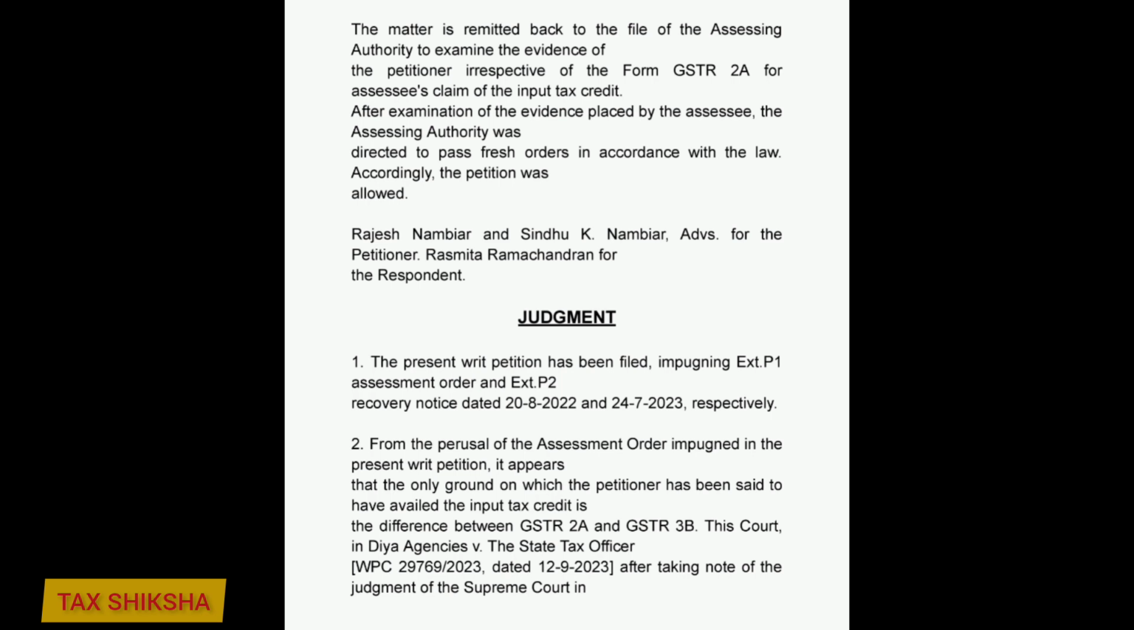Rajesh Nambiar and Sindhu K. Nambiar, Advocates, for the petitioner; Rasmita Ramachandran for the respondent. The present writ petition has been filed impugning Ext.P1 assessment order and Ext.P2 recovery notice dated 28/2022 and 24/7/2023 respectively. From the perusal of the assessment order impugned in the present writ petition, it appears that the only ground on which the petitioner has been said to have availed the input tax credit is the difference between GSTR2A and GSTR3B.